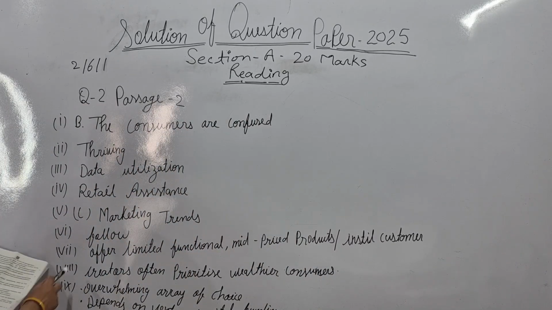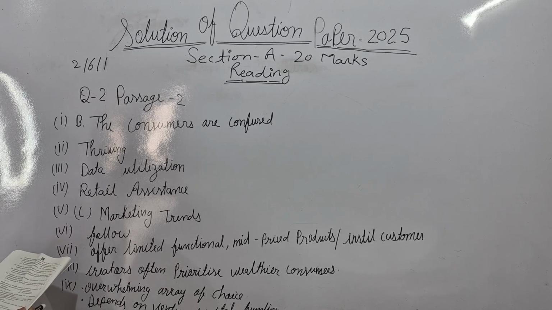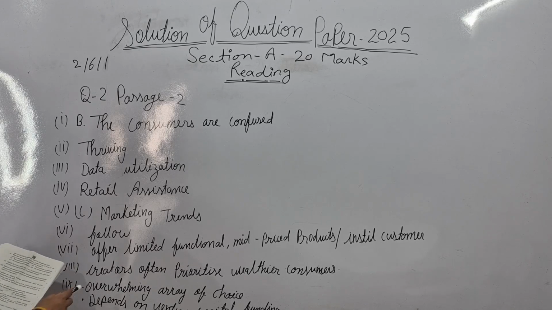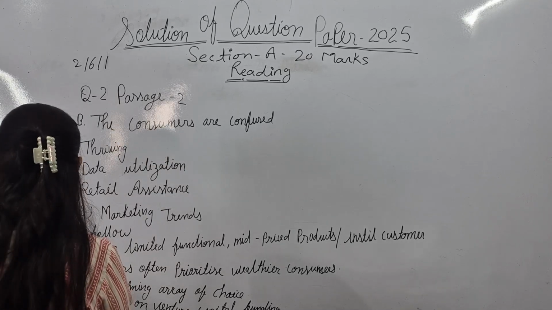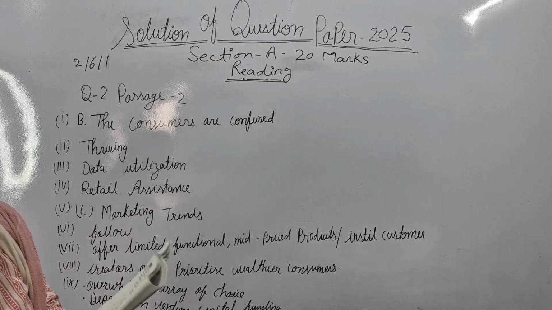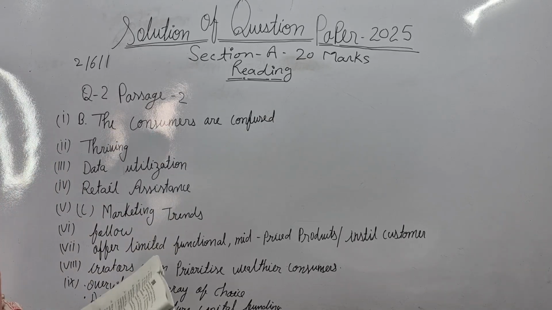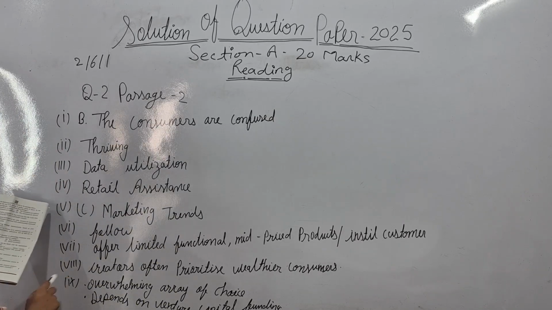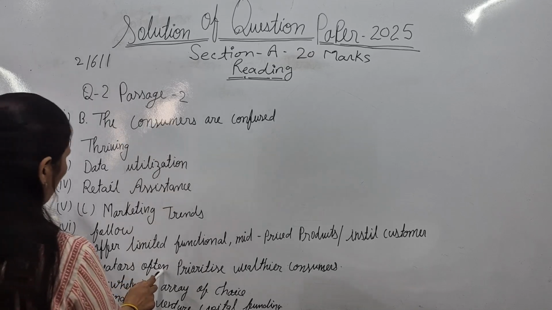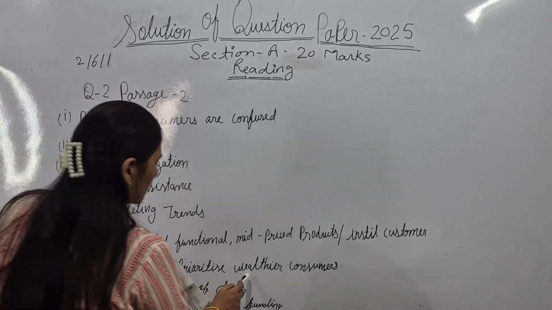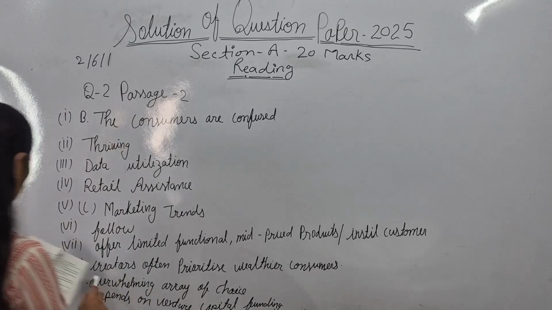Now the 8th question: complete the following with a suitable reason. Here the suitable reason is: because the writer believes that the global product abundance cannot be equitable because creators often prioritize the wealthiest consumers. So this would be your correct answer.